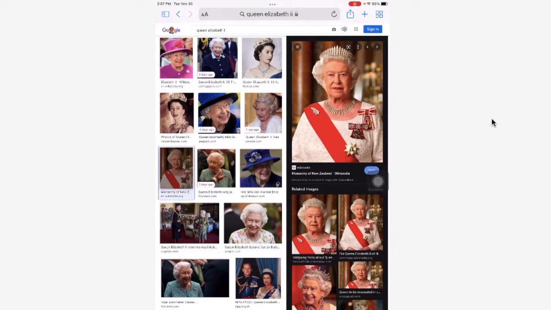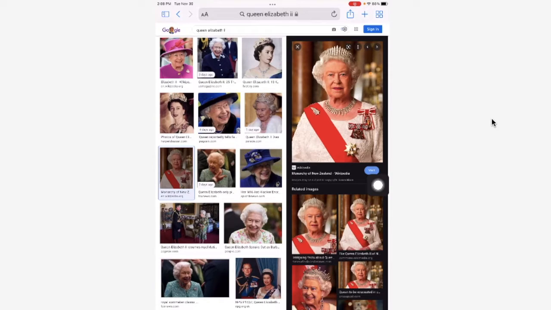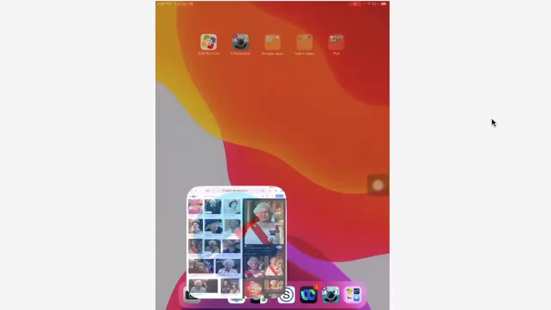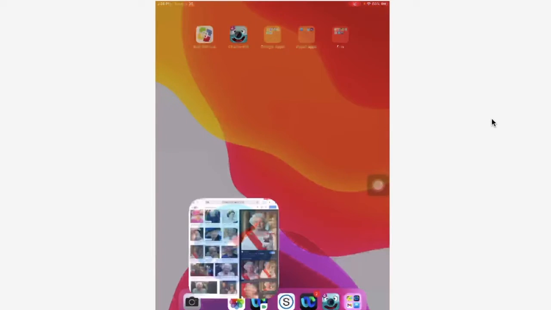And then I'm going to hold my finger down on it until I get a bunch of messages here. And then down here, it says add to photos. Okay, so I tap on it first, then hold my finger down, and then do add to photos. All right, that's good. Now I'm going to press my home button. And now, oh no, I'm not going to press my home button. I'm going to stay on Safari.